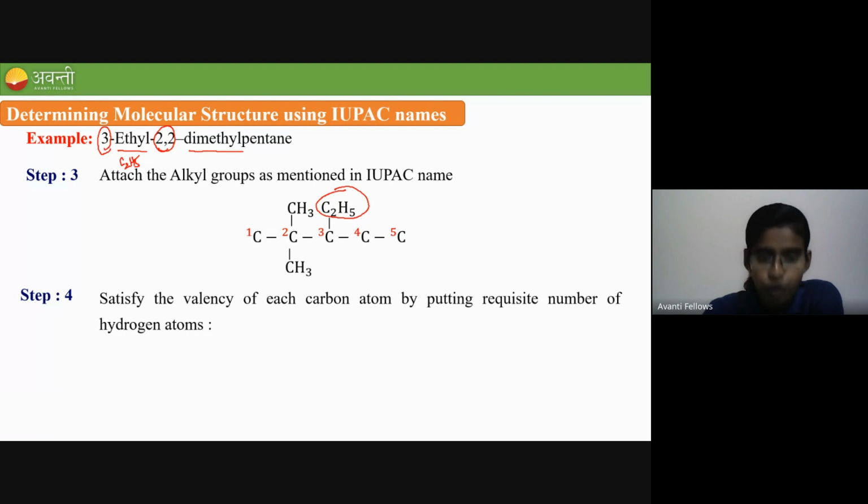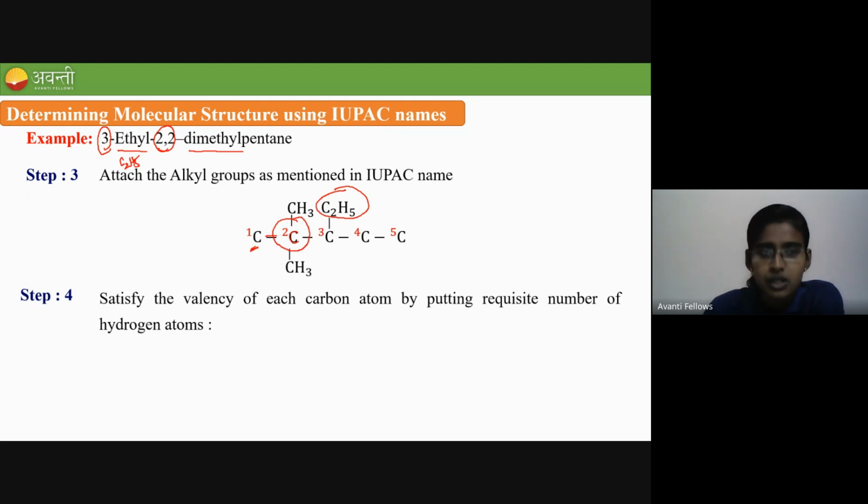Now coming to the fourth step, you have to satisfy the valency of each carbon atom by putting the requisite number of hydrogen atoms. A carbon should contain 4 bonds around it, right? So you see the first carbon. This first carbon has only 1 bond, so there are 3 hydrogens attached to this first carbon. In the same way, you check the other carbons also. The second carbon is already having 4 bonds around it, so there is no hydrogen attached to the second carbon.